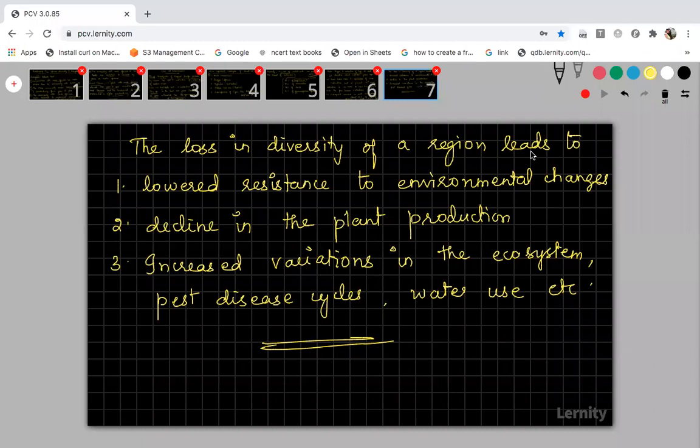The stable environment with more species will have higher resistance to environmental change. But when there is biodiversity loss, the resistance will get lowered, and there will be a decline in plant production. There will be increased variation in the ecosystem that may lead to pest disease cycle, water use, etc. That's all about loss of biodiversity.